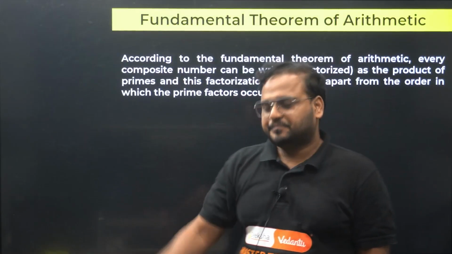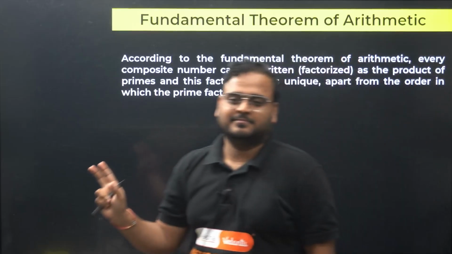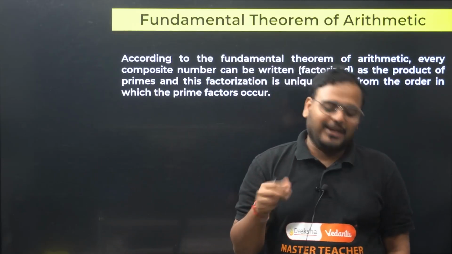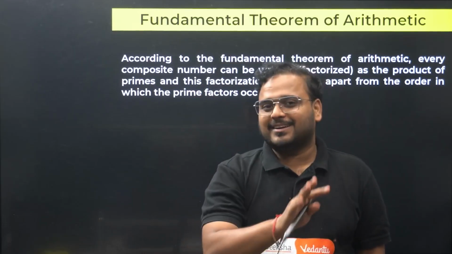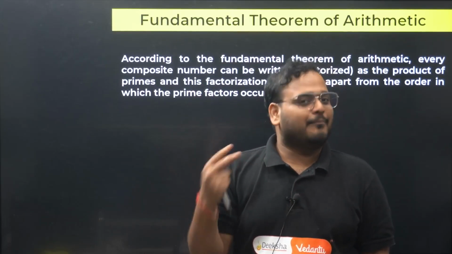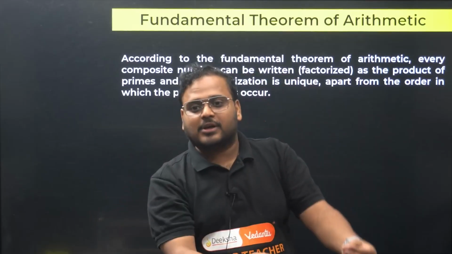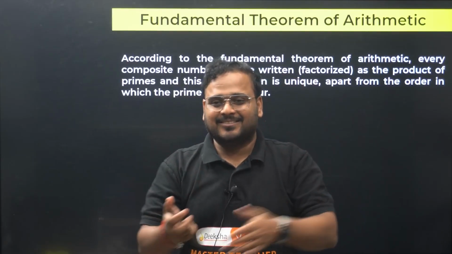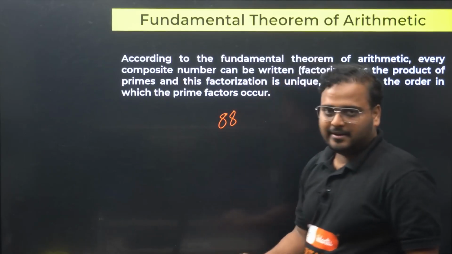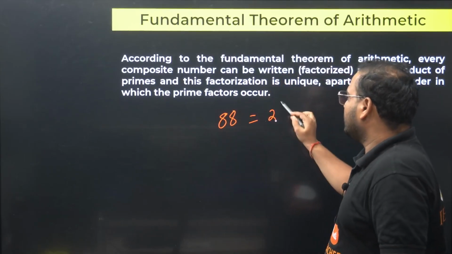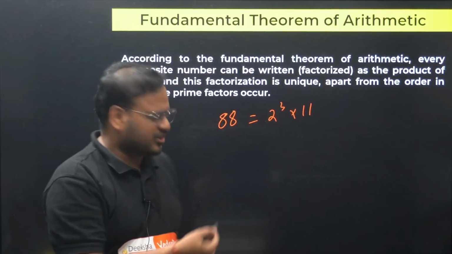Very easy chapter. First thing first, the fundamental theorem of arithmetic. Now I know that many of you complete the chapter and you don't know this definition. But you don't need it actually. You are applying this concept without realizing it. Remember, you write the number 88 as 2 into 2 into 2 into 11. So this is prime factorization, correct?